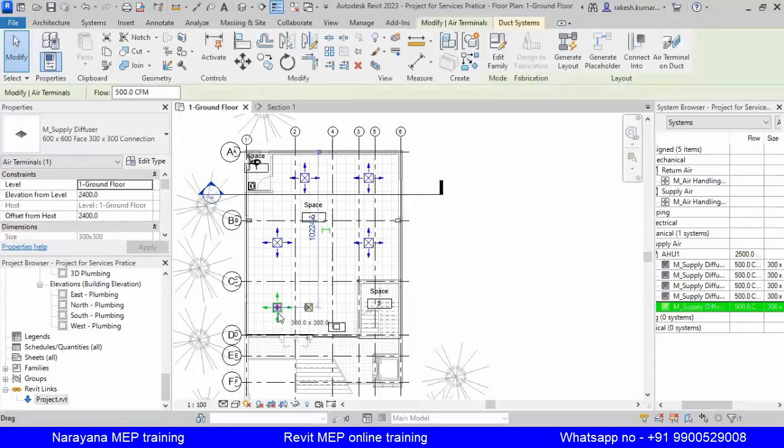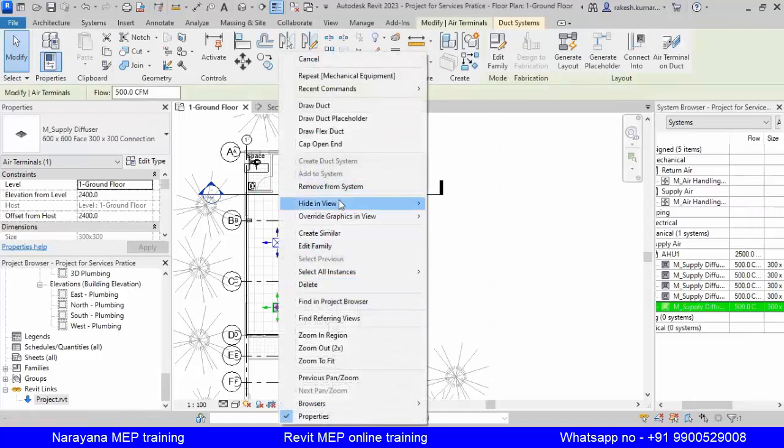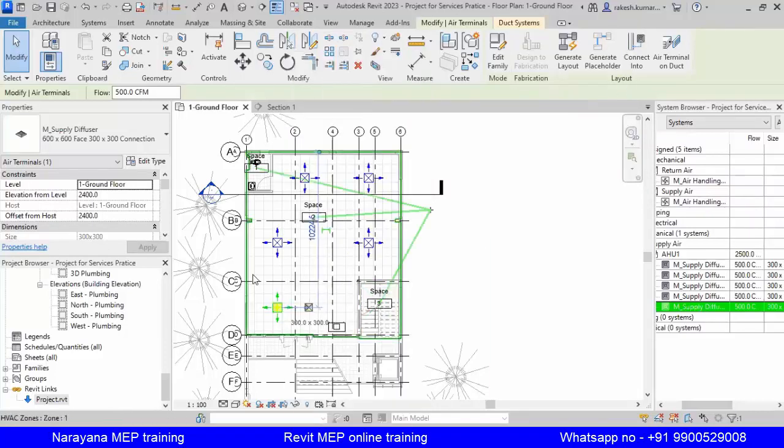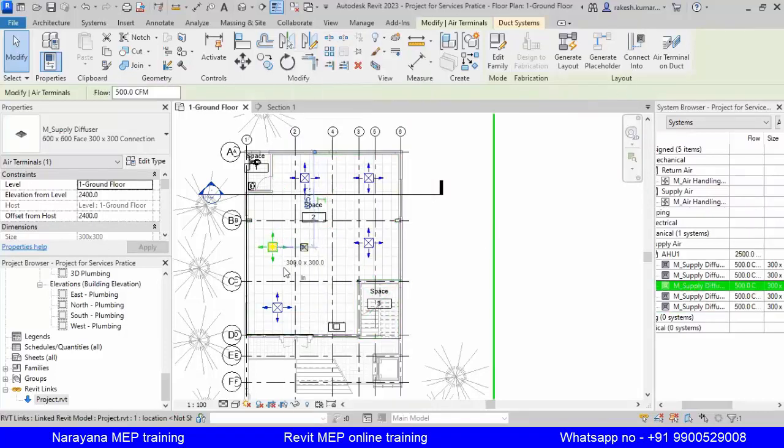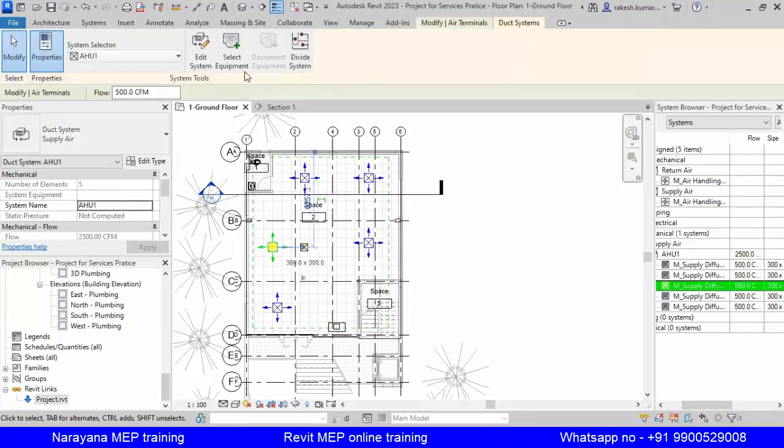So now click this, right click. Okay. Or you can edit the, okay, select equipment.